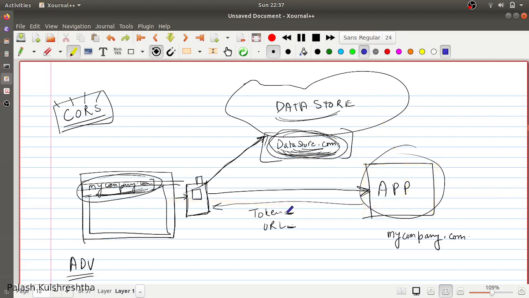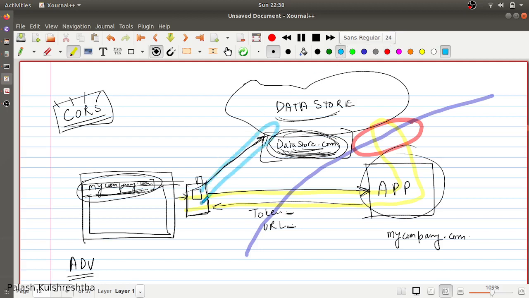This pattern also has another advantage. For example, let's say our data store and our applications are present in different data centers, which are divided by this blue line. If a request is coming, and we had used a conventional pattern where our request would have traveled like this, then there would have been a high transfer cost, because inter data center transfer costs are high. Whereas in our case, using the valid key pattern, our data transfer would have been just like this. So it would have reduced our data transfer cost as well.